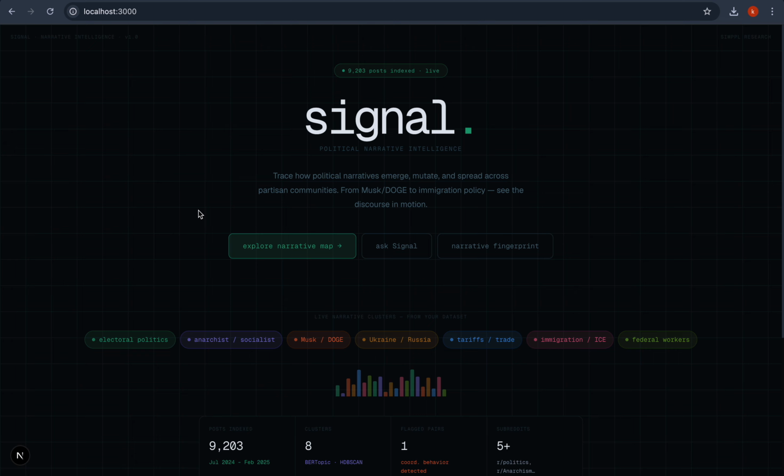So, every day narratives emerge online. They spread, evolve, and influence real world perceptions. But understanding how they evolve across communities is difficult. That's where Signal comes in.